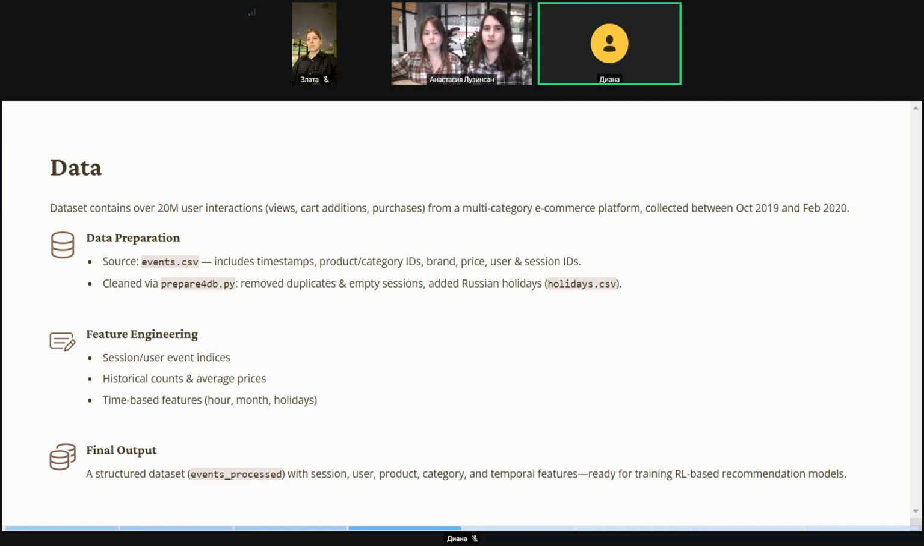Preprocessing included loading the data, removing sessions with missing IDs and duplicates. Also calculating features such as historical counts and average prices up to each event, and cyclic temporal features, and scaling and encoding. Also, the dataset has been enriched with information on holiday days. The resulting dataset is feature rich, combining session level, user level, product level, category level, and time-based signals.